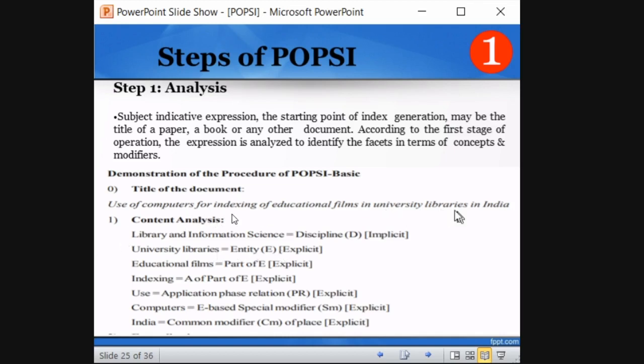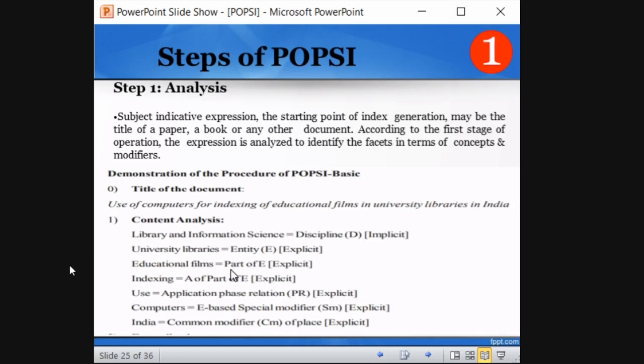Here, university library is explicit, so that's why they have given it as explicit. Use of computers for indexing of educational films in university libraries. Certain actions are performed in university libraries. Since action is performed, university library comes under entity. Next, educational films. That is also an entity. Indexing is an action on educational films. They are doing indexing of educational films, so there is an action on educational films. That action falls into the entity category.